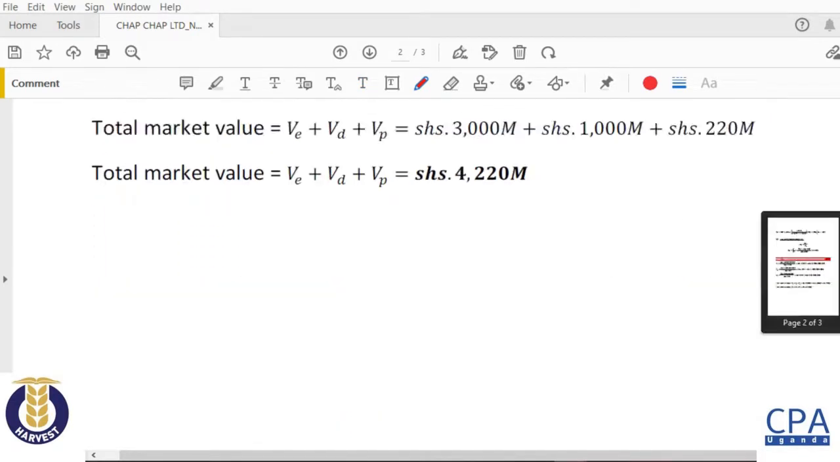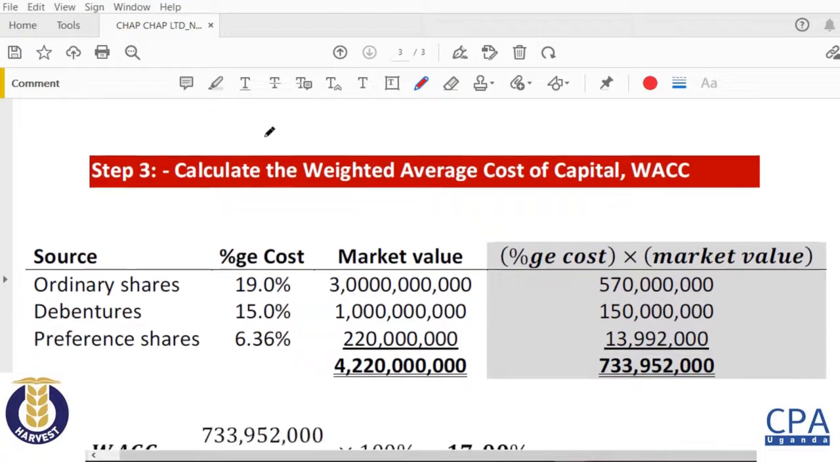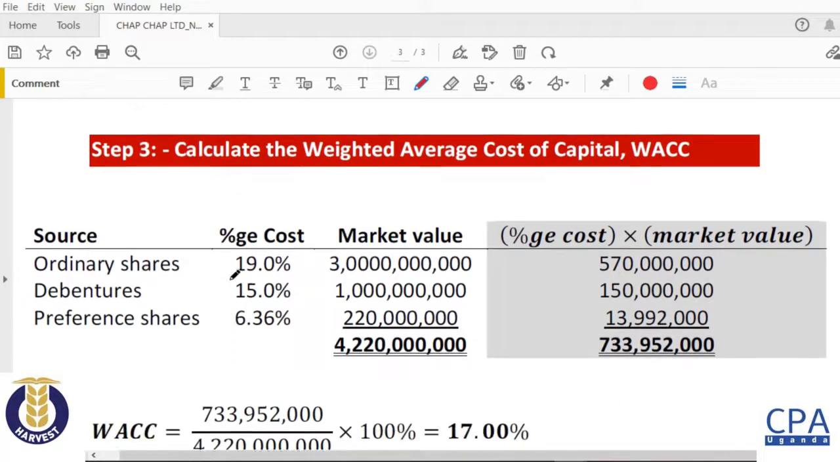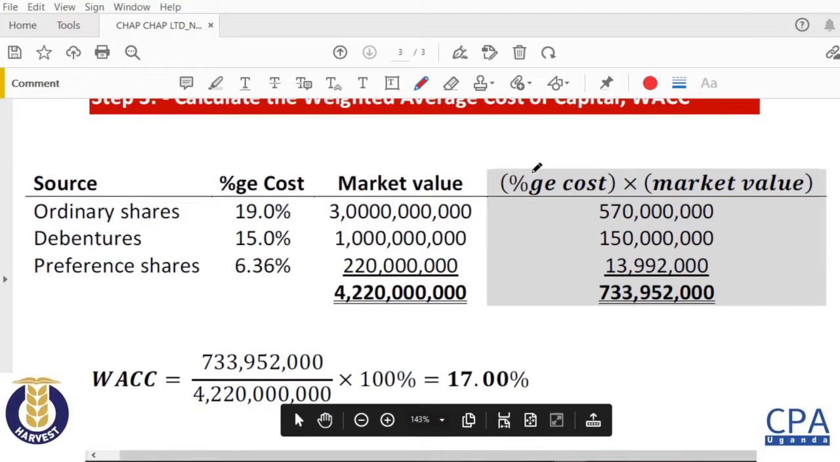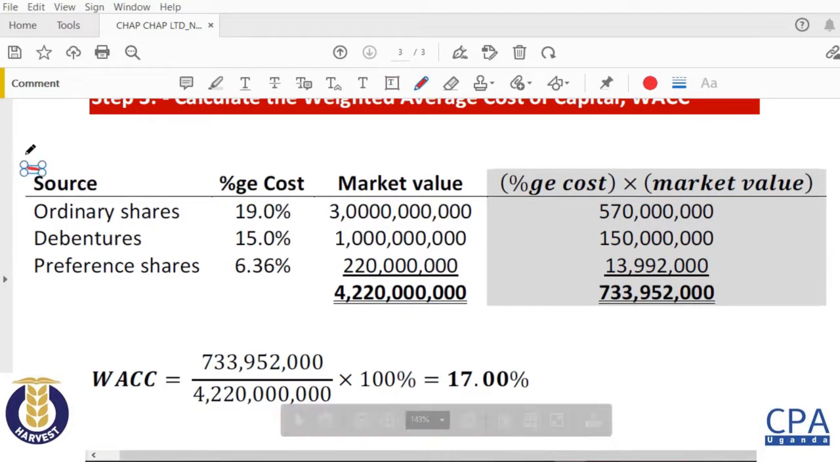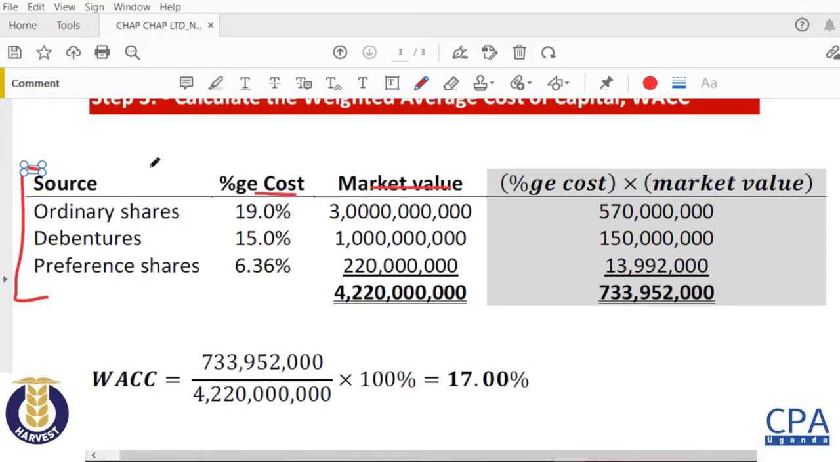Alright, so finally the last step is to calculate the weighted average cost of capital. So this is the vertical format that I encourage you to use. So you show the source, ordinary share capital, the percentage cost, and the market value. So the ordinary shares, that is 19% times 3 billion, gives us 570. The debentures, that's 15% times 1 billion, giving me 150. Preference shares, that is 6.36% times 220, giving me 13.9.